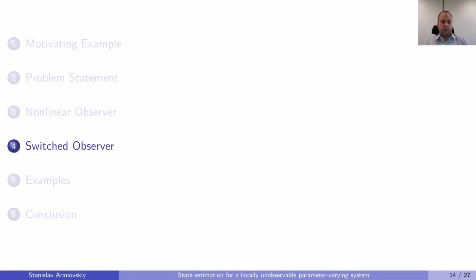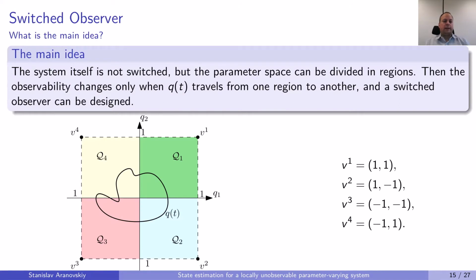Let us now proceed to the switched observer. So what is the main idea behind the switched observer? The system itself is not switched, but our input signals Q of t live in a square, because Q1 and Q2 are both from -1 to 1. So we can divide this big square into 4 smaller squares, and when our trajectory is inside each of these squares, Q1, Q2, Q3, Q4, the system is observable. So the system loses its observability only when the trajectory travels from one square to another.